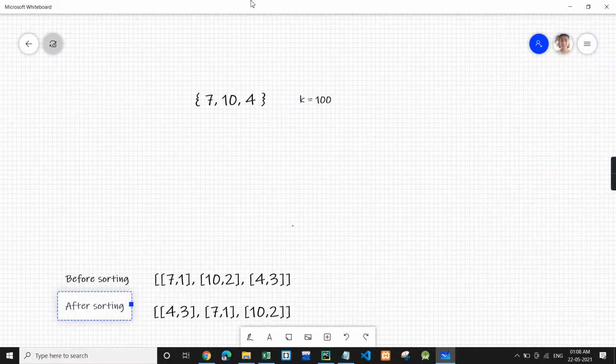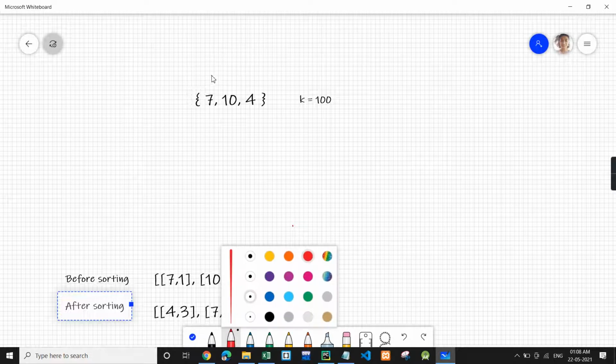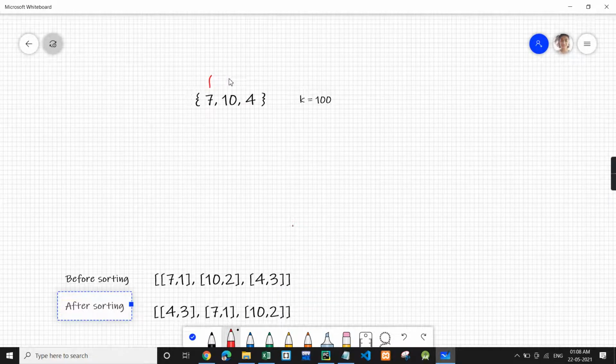So let's dig into the approach of the problem. Let's take this test case: we are given stock price 7 for day 1, 10 for day 2, and 4 for day 3. Also we are given k equal to 100. So suppose we have 100 rupees, and we need to buy these stocks.